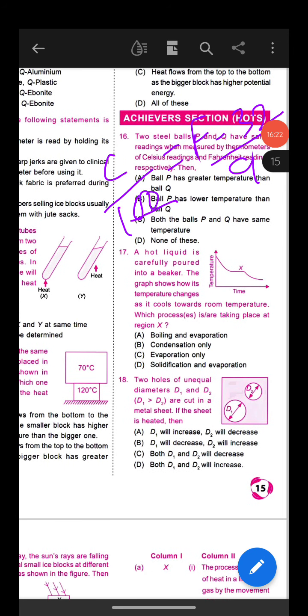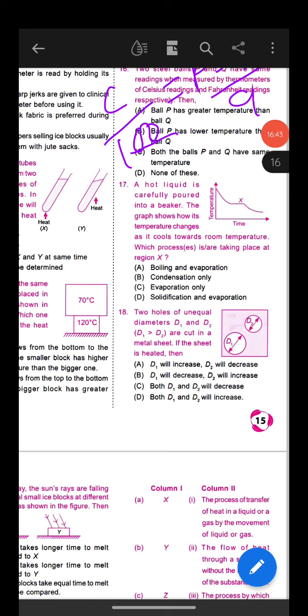Next, question number 17. A hot liquid is carefully poured into a beaker. The graph shows how its temperature changes as it cools towards room temperature. Which process is or are taking place at region X? The first option is boiling and evaporation. Option B, condensation only. Option C, evaporation only. And option D, solidification and evaporation. So can you tell me which is the correct answer?